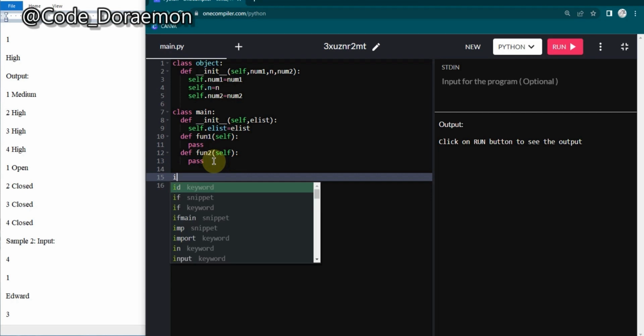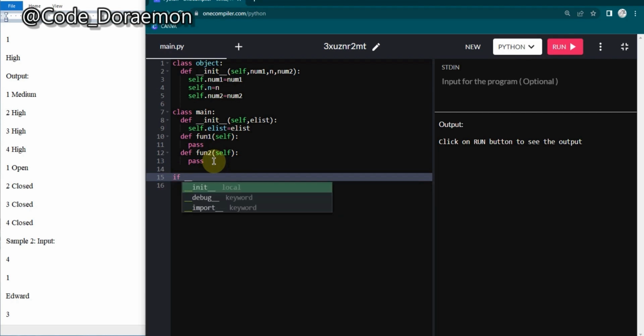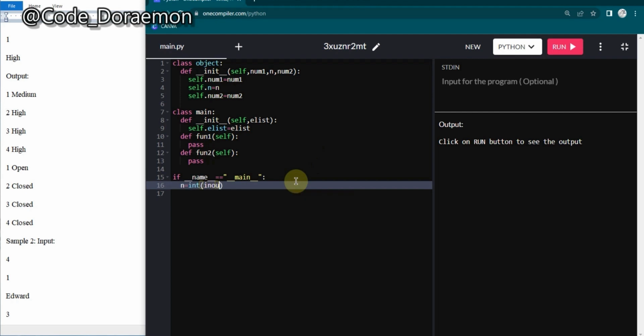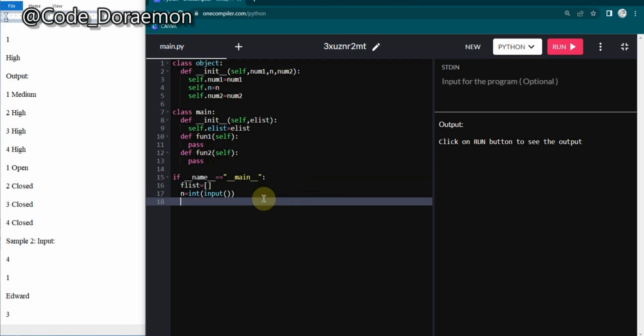And here we are going to declare the main thing, where we are going to get the input and pass it on to the object class. So if __name__ is equal to "__main__", it's fine. Firstly, I'm going to get yen is equal to int of input, and before everything you have to declare a list. Using this list, we'll be passing the values which we got as input to that object class. So flist, and this is the syntax to declare an empty list, as you all already know.